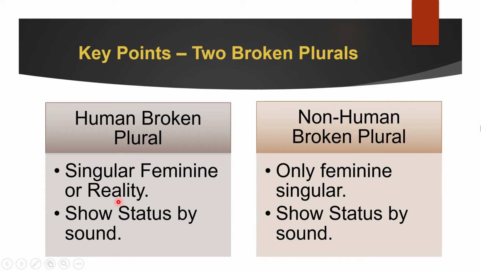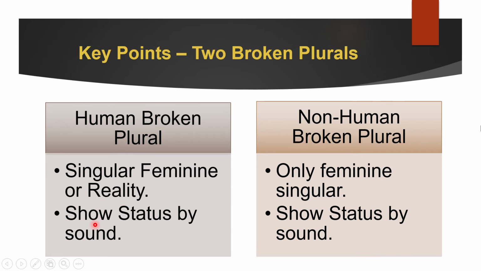For example, if I say ummalun, which means workers, then the word workers can be singular feminine. If you call it singular feminine, that's alright, it's perfectly fine. Or it can be the reality, which in this case is more than two, i.e. plural masculine. In this case, ummalun means masculine workers. So it will be more than two workers, plural masculine workers. That's what we can classify it as. Either it's singular feminine or the reality, whatever the word means.